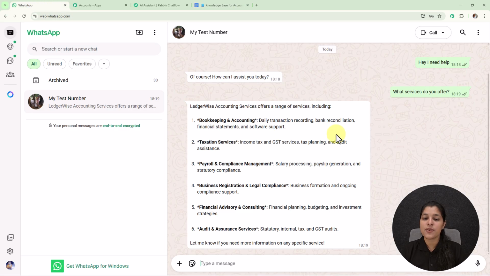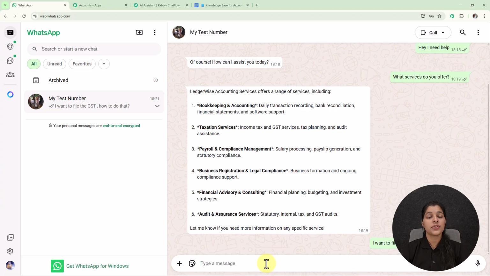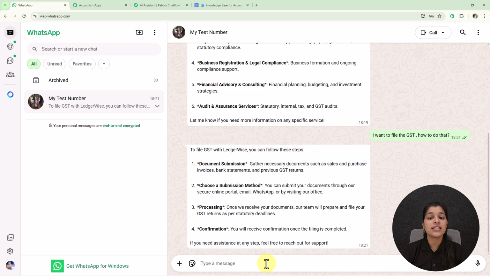Now let's move on towards my WhatsApp, and let me enter another question for my AI assistant to check its proper working. Here I'm going to ask another question: I want to file a GST, how to do that? Now let's enter this question, and my AI assistant will respond to me within a few seconds. And here my AI assistant is responding with the process of filing the GST with Ledgerwise. So now you have seen the working of the AI assistant, which is providing accurate responses within a few seconds. Now you don't have to manually type these details again and again, as this AI assistant is going to handle every query of your customers.